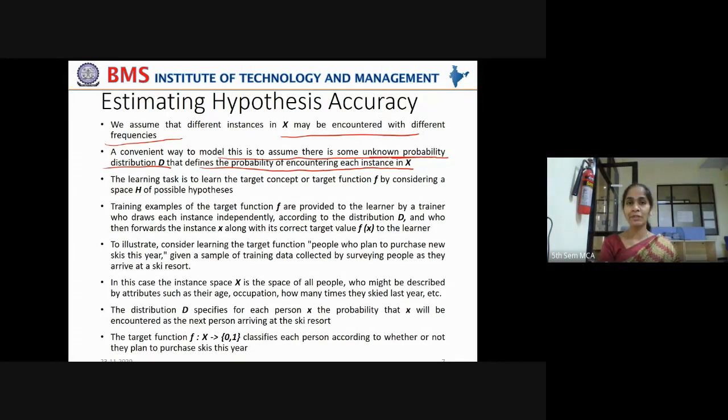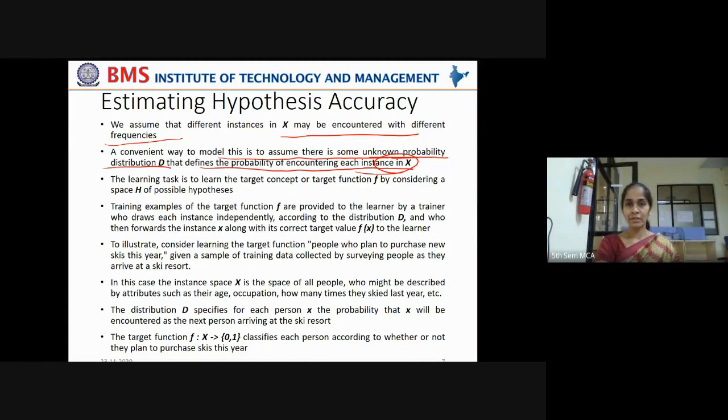There is some probability distribution D that defines the probability of encountering each training example in X. The probability of encountering this kind of attribute combination is 10%. The probability of encountering this combination of attributes is 50%. And the probability of encountering this combination is 80%. Most of the time, if the customers have this combination of attribute values, they prefer skiing. Like that, there are some probabilities associated with training examples.